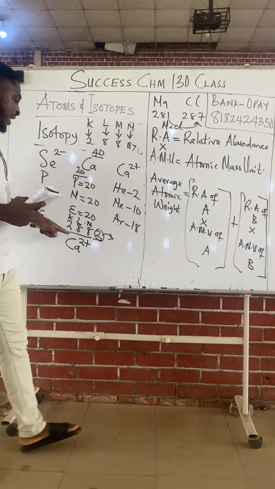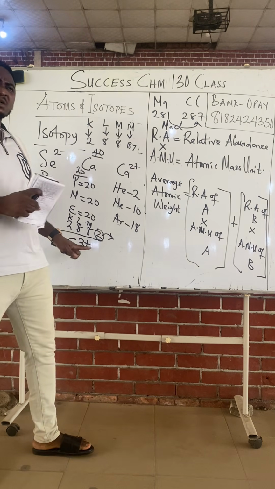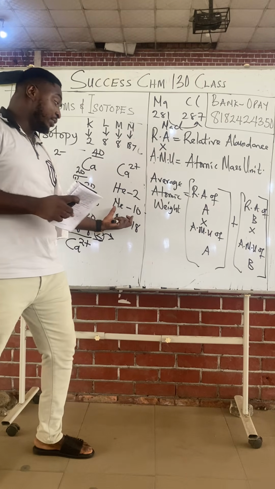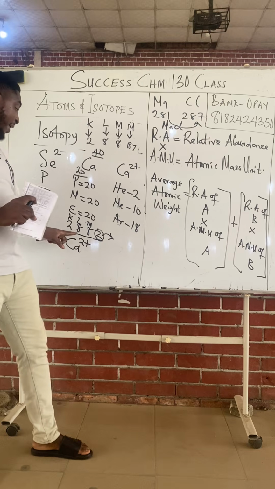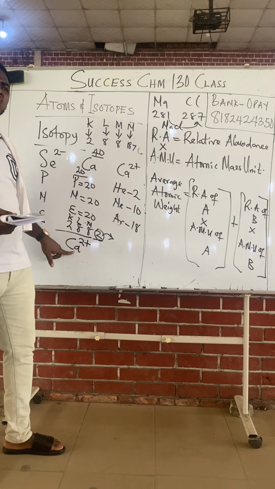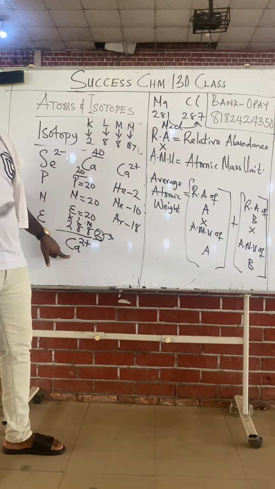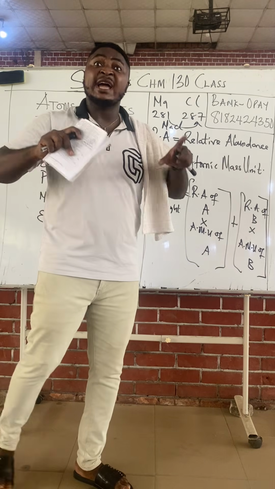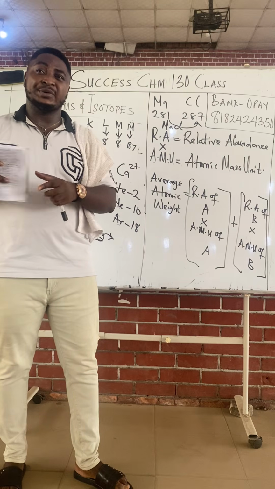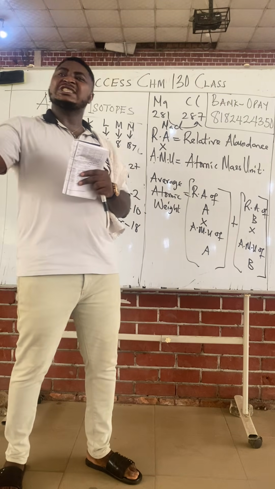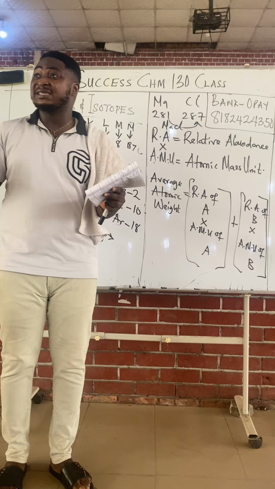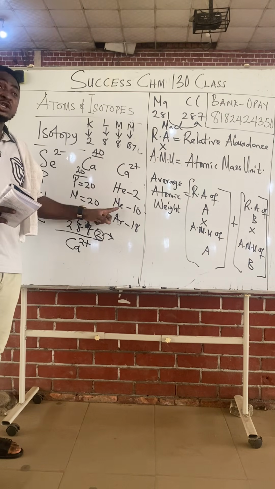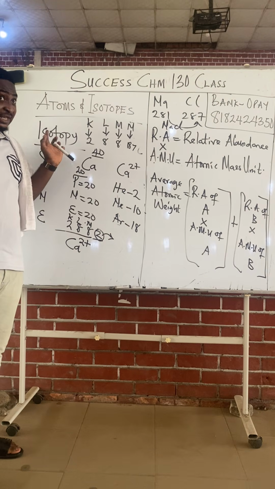But class, even if elements can lose electrons or gain electrons to become stable, they will not quite be like noble gases. Noble gases do not need to change to ions to be stable. They are not charged and they are stable. But elements, in order to be stable, we now turn to what? Charged. They will be in their charged state. They will become ions. Anytime an element loses or gains electrons, it's no longer a normal element again. It now becomes an ion. Any element that is carrying a charge is no longer just an uncharged element. It's now what? An ion. So you cannot quite still be like noble gases, because the noble gases do not need to be an ion to be stable. They are just naturally stable.